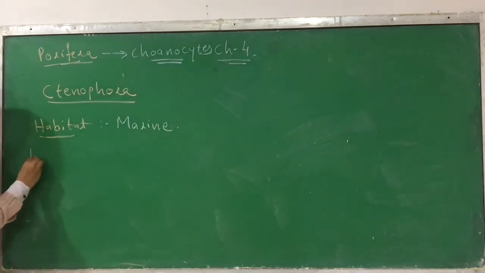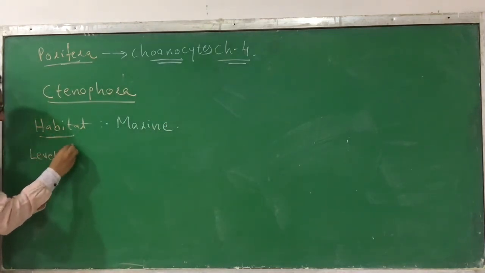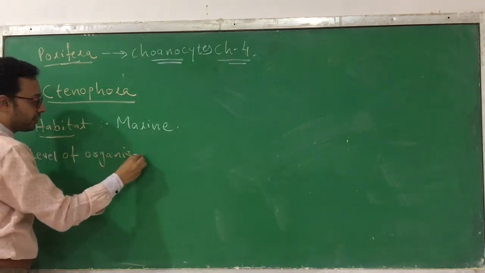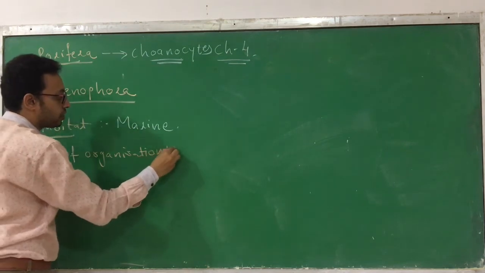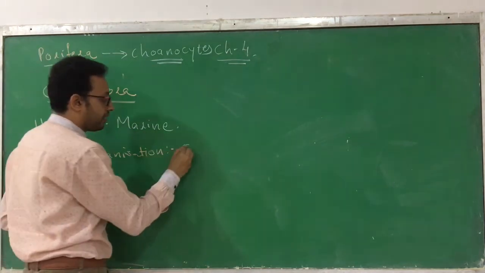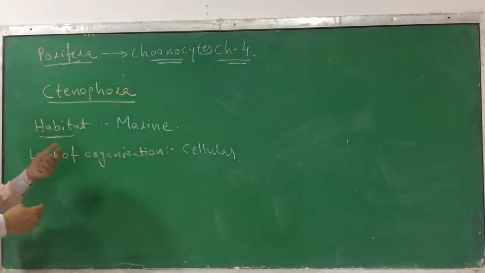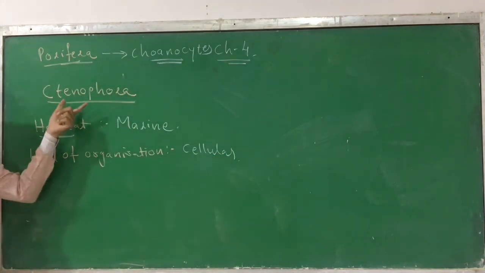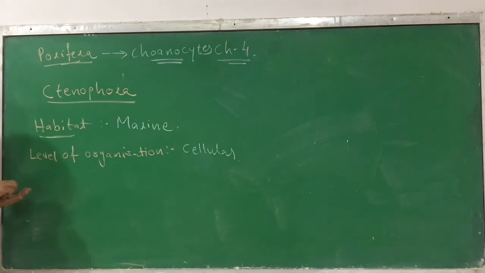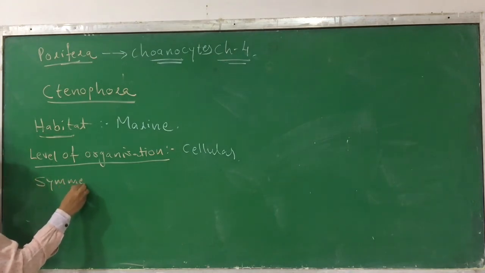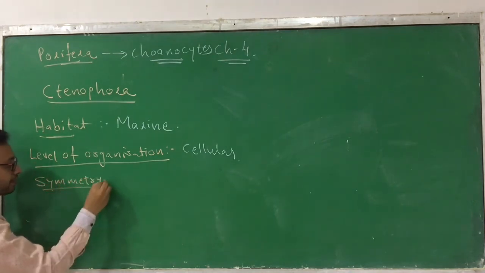Next, what level of organization do they have? They have the same as Coelenterata, a cellular level of organization. There is a lot of similarity between the Coelenterata and Ctenophora. Next, if you talk about the symmetry, what kind of symmetry do they have?